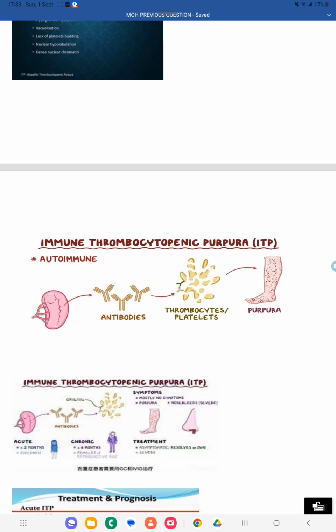Purpura means the small blood vessels start to bleed in the skin. Below the skin area you can see the bleeding, and there you can see red spots. That is called purpura. Purpura and petechiae both indicate small blood vessel leak under the skin. This blood vessel leaking happens, and because of that you get those red spots.